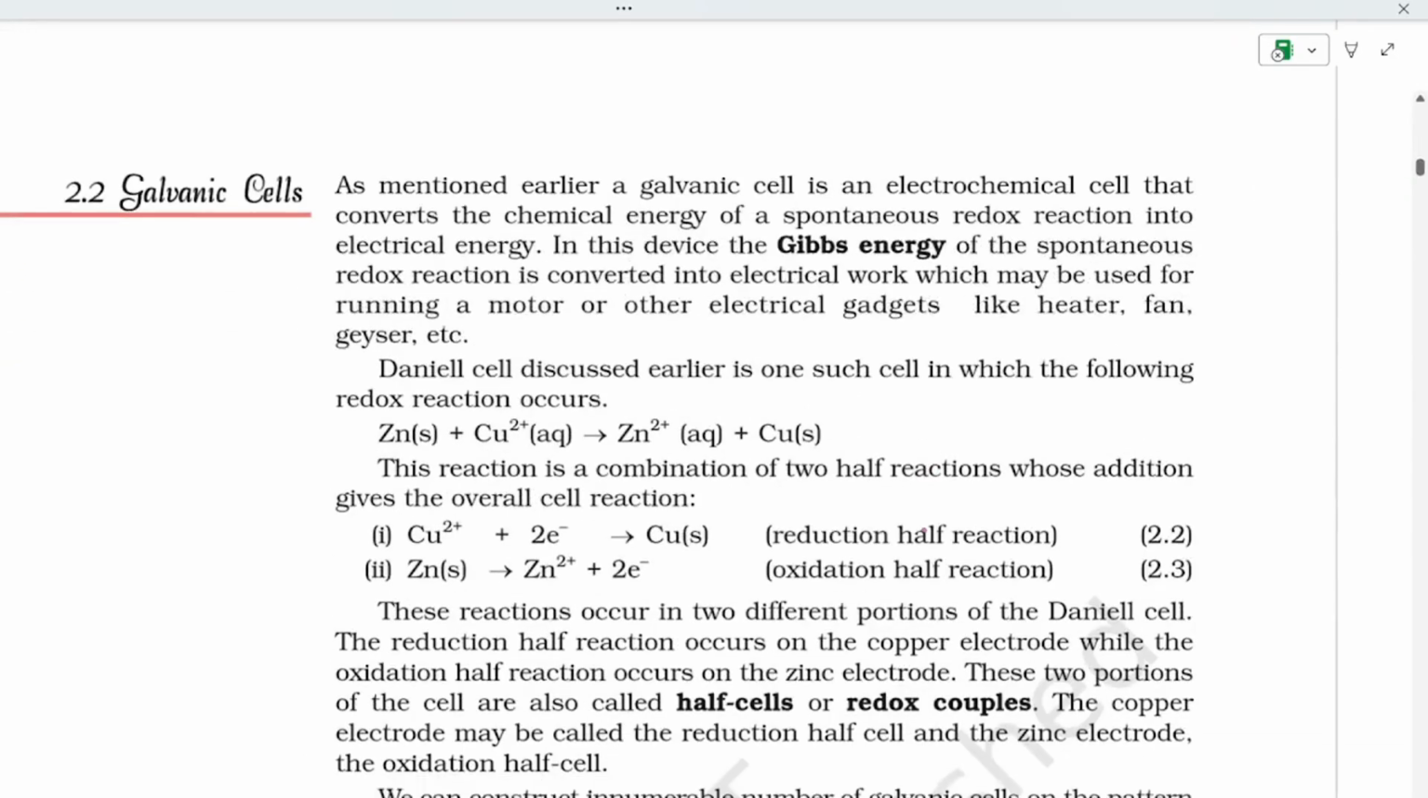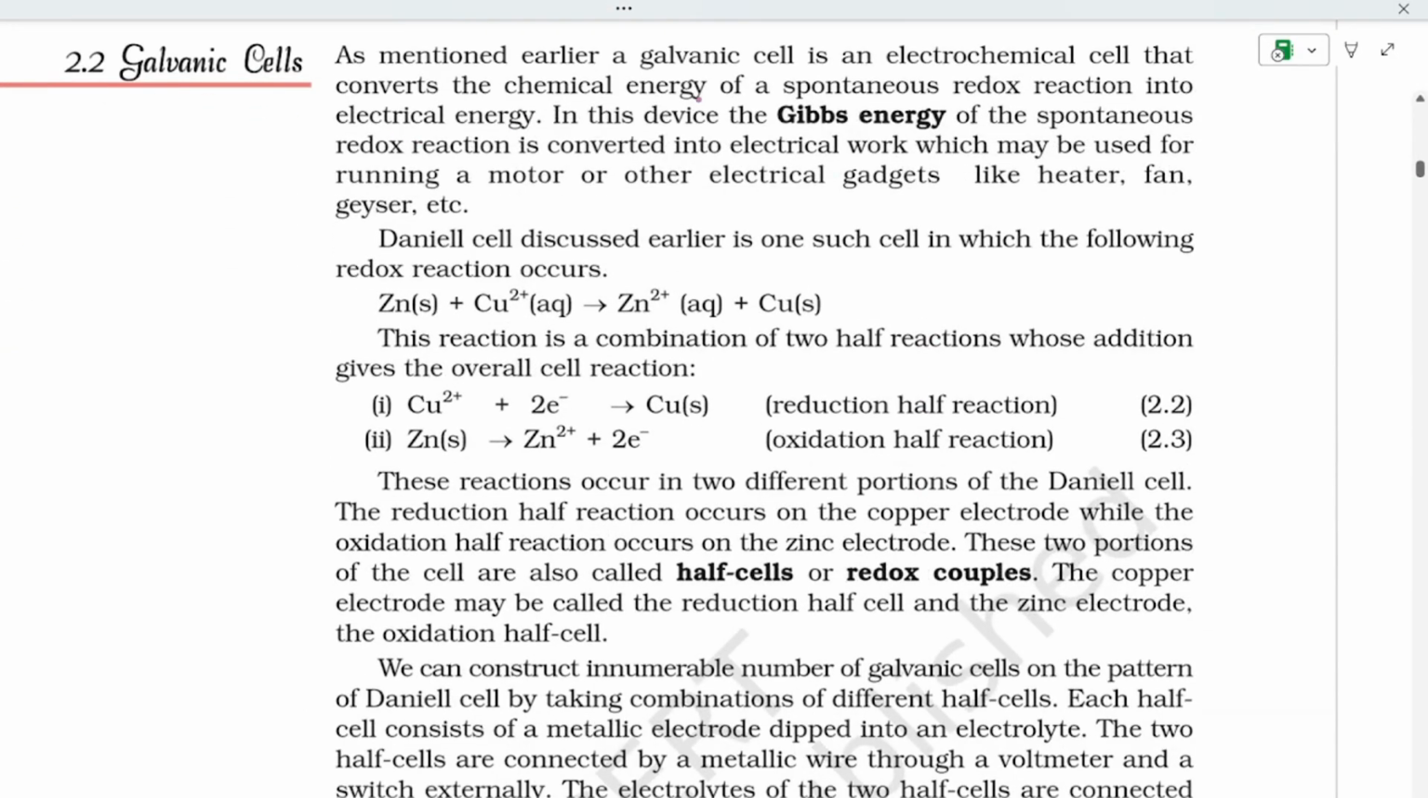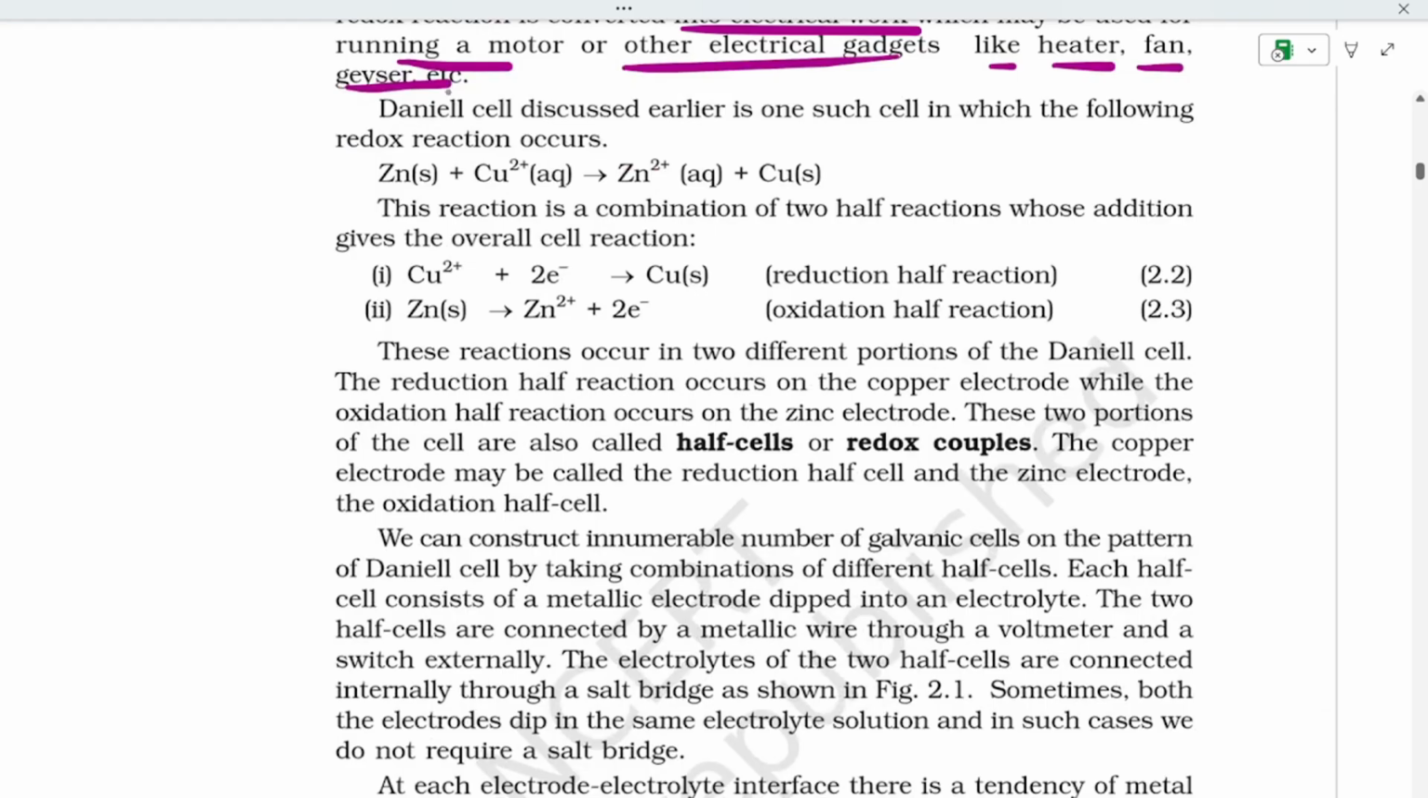Now let's see about galvanic cells. As mentioned earlier, a galvanic cell is an electrochemical cell that converts the chemical energy of a spontaneous redox reaction into electrical energy. This is the definition of a galvanic cell. In this device, the Gibbs energy of the spontaneous redox reaction is converted into electrical work, which may be used for running a motor or other electric gadgets like heater, fan, and geyser.